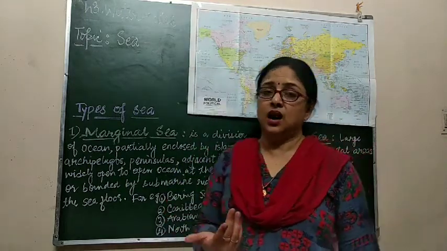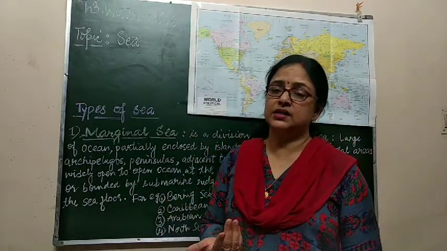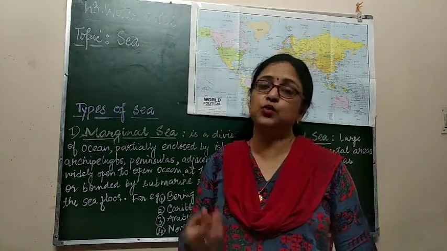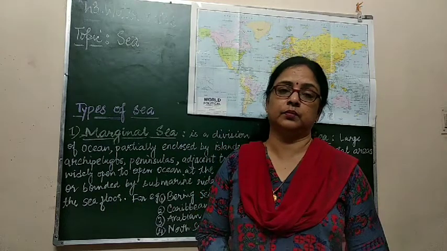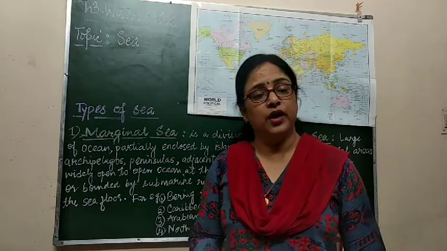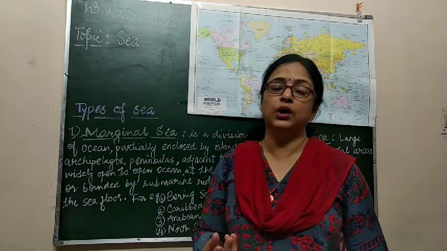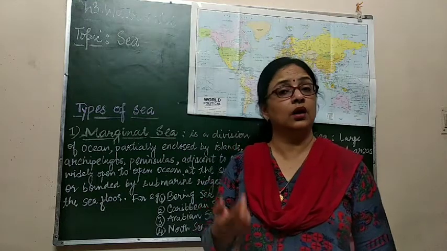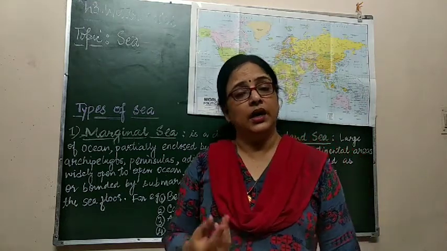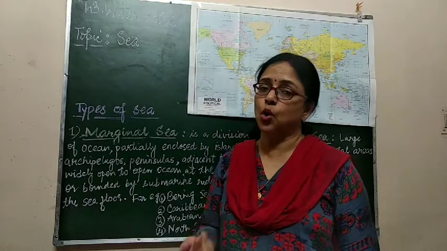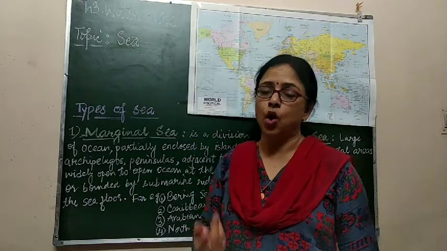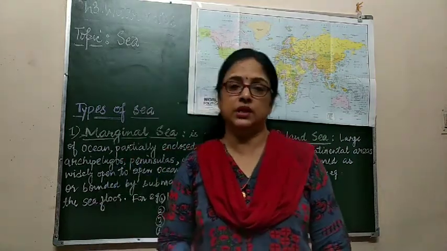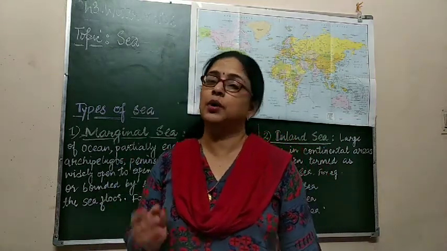Then seas are smaller in size and shallower than the ocean. No big currents flow through them, and the waves are not so high or so big like the oceans. Then the sea contains a large amount of salt and minerals. The common salt which we use in our daily diet, we get from the sea, also from the oceans, but from the sea also.